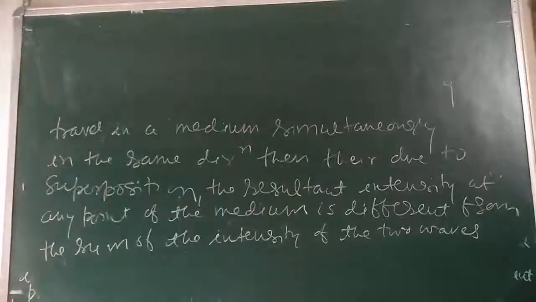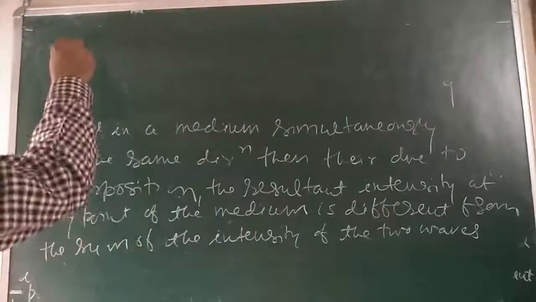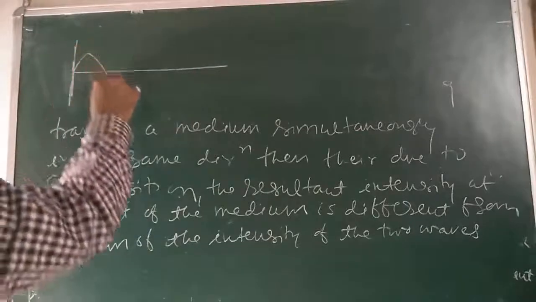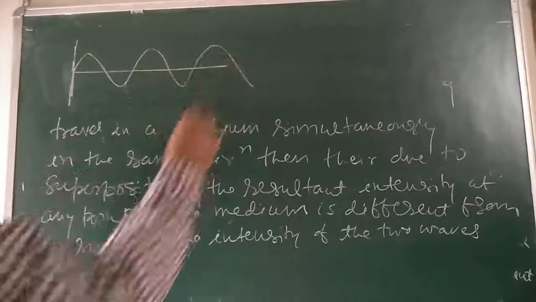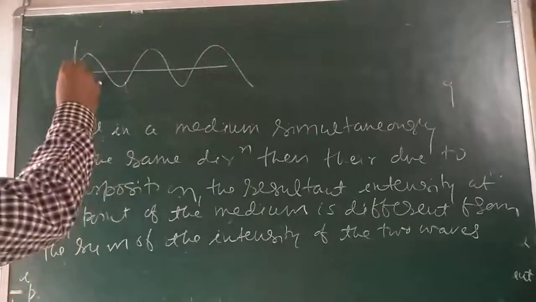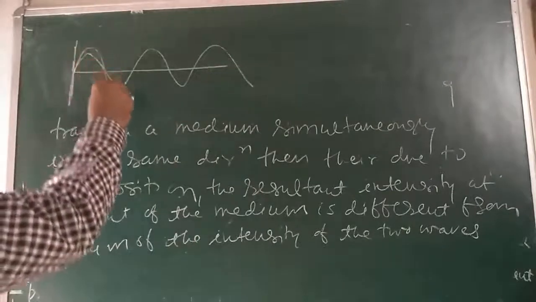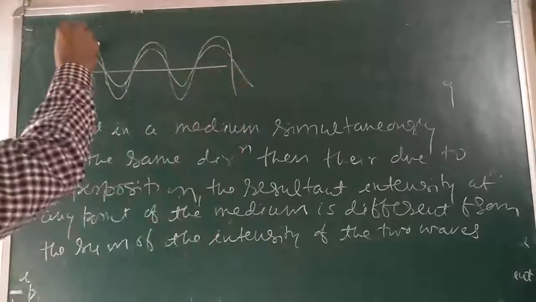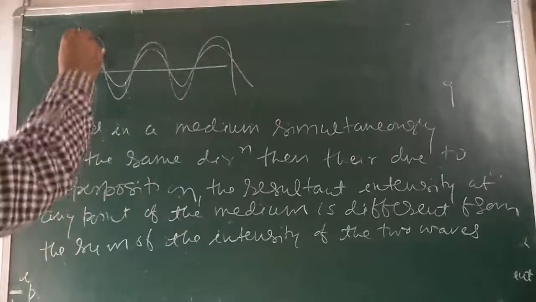Let us see here. Suppose we are having two waves. One is like this, and another wave is something like this. So the resultant wave comes out to be in this manner.